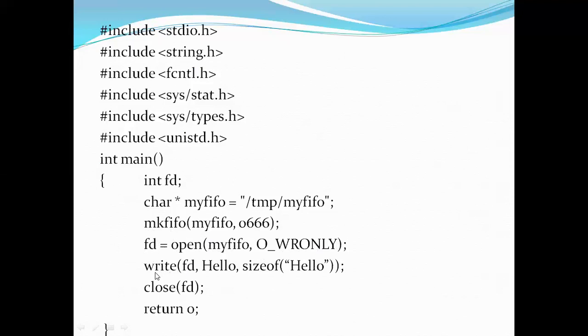Now let's see the next one. Imagine that it is open. After that, you are writing the data. What data are you writing for that particular FIFO? That is hello. Hello is a string I'm writing, along with the size of that message, the maximum size. And after that, I'm closing the FIFO. So this is how you use the FIFO for opening and writing the data.